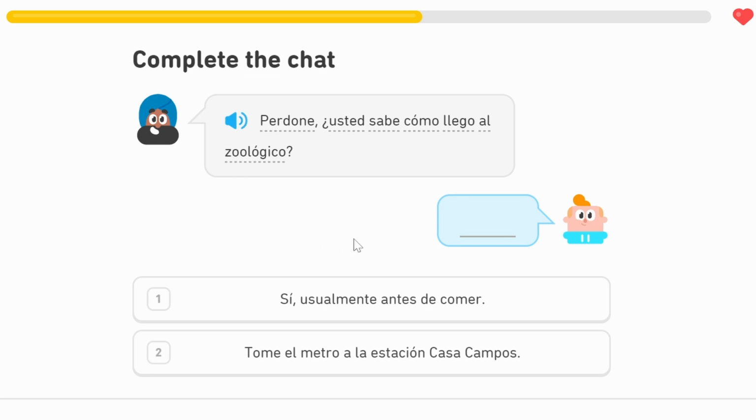So there's two replies here. We know it's going to be the bottom one because it's got the tome, which is the instruction. Take the metro to the station, Casa Campos. I think that's in Madrid. Tome el metro a la estación Casa Campos. So it's number 2.